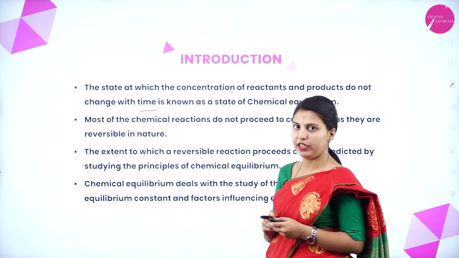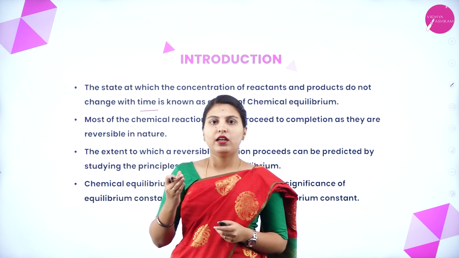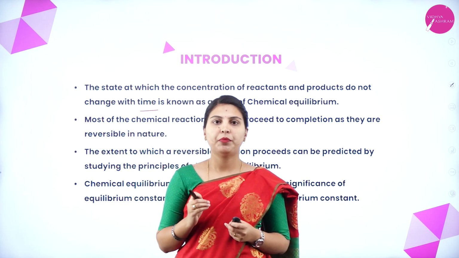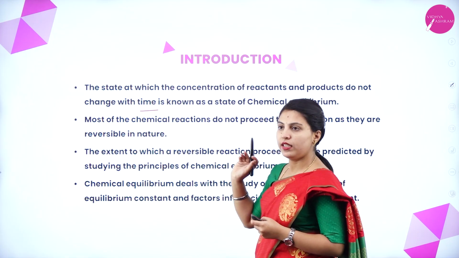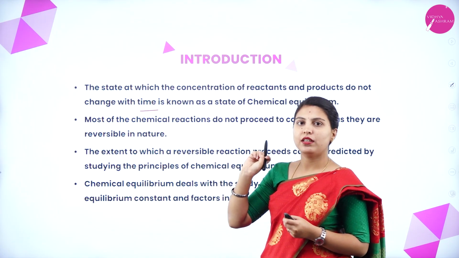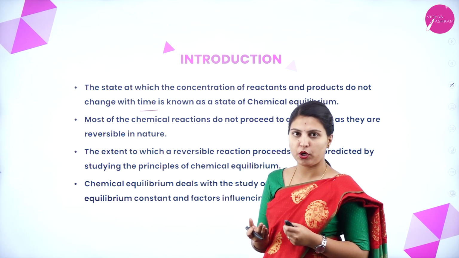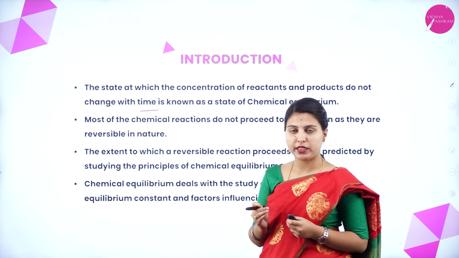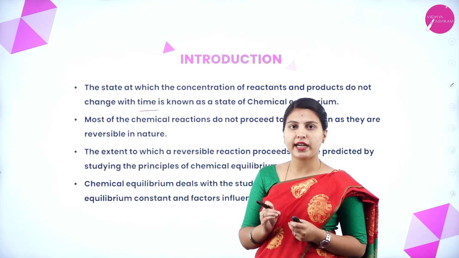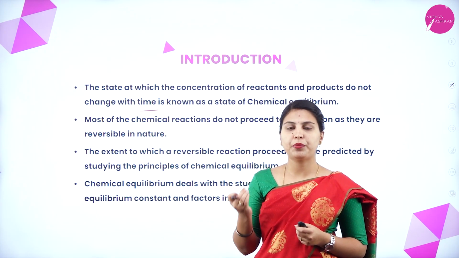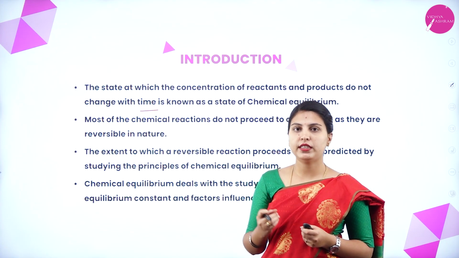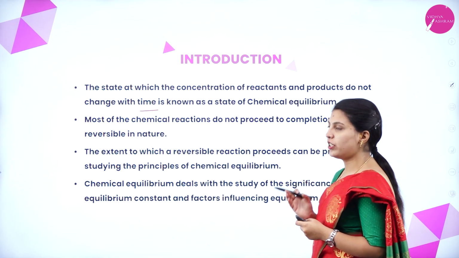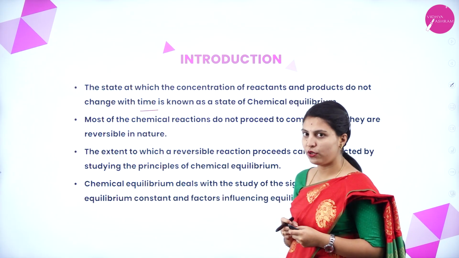of a chemical equilibrium. We know that while proceeding with the reaction, we will say that it has to reach some equilibrium point. That means the state at which the concentration, any reactant has been used to form a product. After formation of product, it will reach the equilibrium point. But the concentration of reactant and the concentration of product will not change with time.